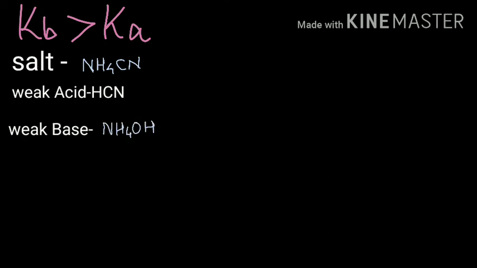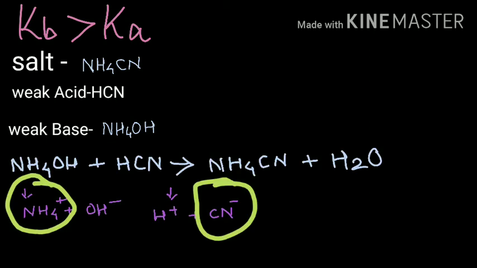Let us now see how the salt ammonium cyanide is formed by the action of weak acid and weak base. So here the NH4 plus ions of NH4OH are going to react with the CN minus ions of HCN to give you the salt NH4CN.